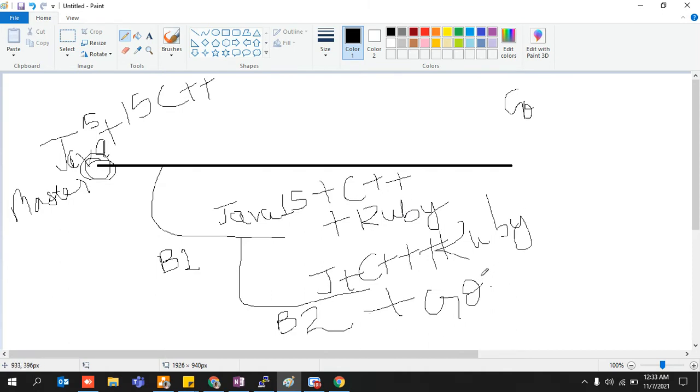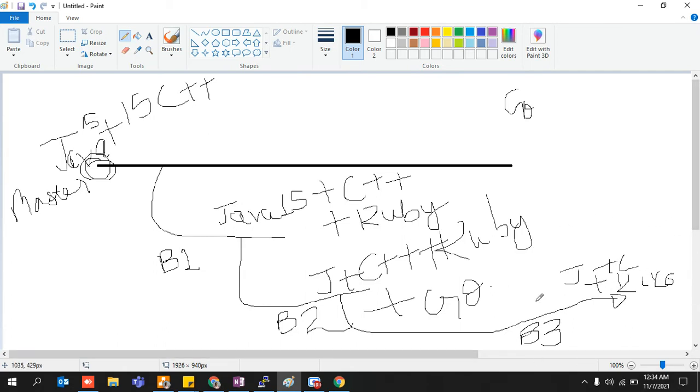Now let's assume that this developer wants to write some code in the Go language. He can go ahead and add it. The same thing goes on. If a person adds code in the Python language, and creates a branch B3 from B2, then there would be Java code, C++ code, Ruby code, and Go code as well.